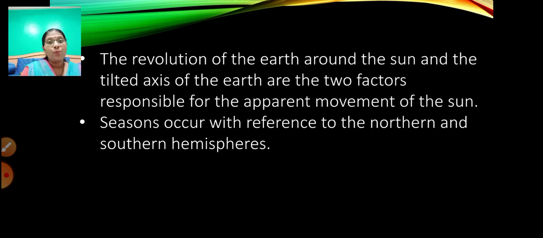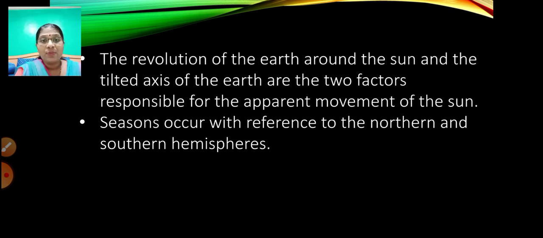Fine. Now, when the sun moves towards the south from 21st June to 22nd December, this period is called Dakshinayan. And from 22nd December to 21st June, when the sun moves towards the north, that is called Uttarayan. So I think this is clear. What is Dakshinayan and what is Uttarayan is clear to you, children.